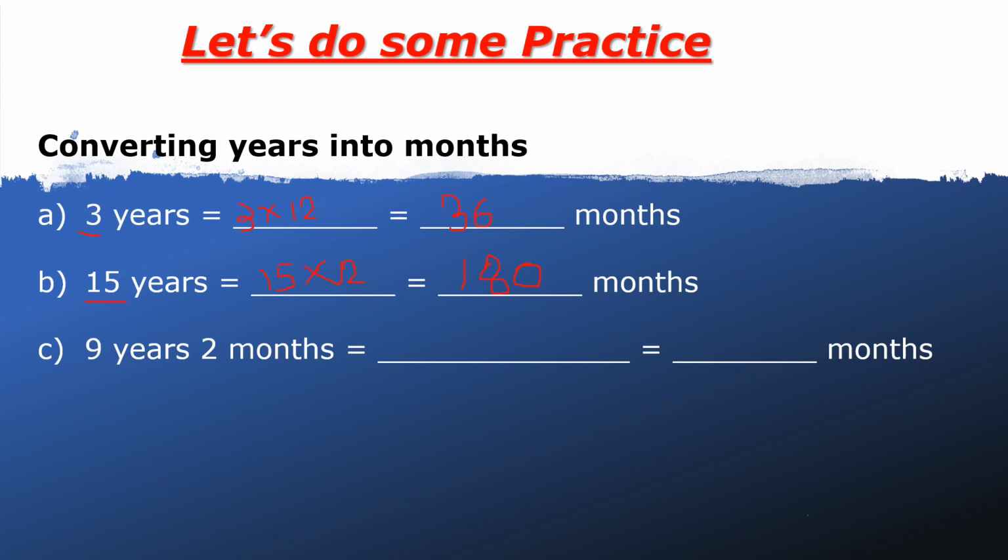Lastly, we have 9 years and 2 months. Firstly, we have 9 into 12 plus the extra 2 months. So what is 9 into 12? Yes, friends, it is 108. And we have to add this 2. What is 108 plus 2? Yes, it is 110. So 9 years, 2 months is the same as 110 months.